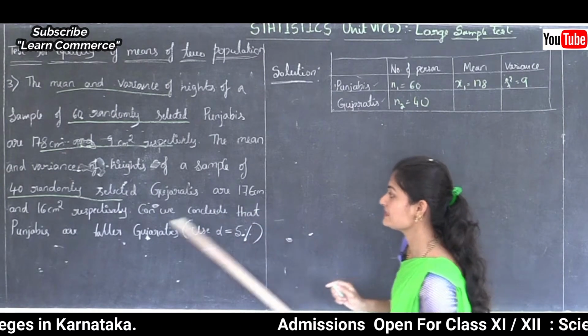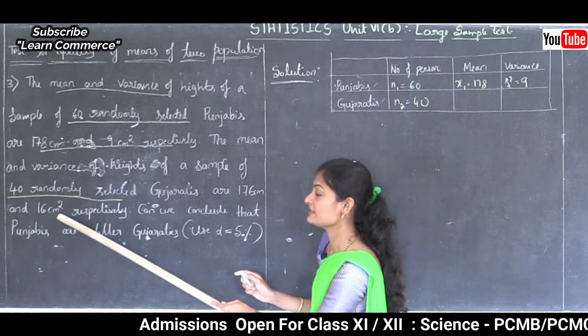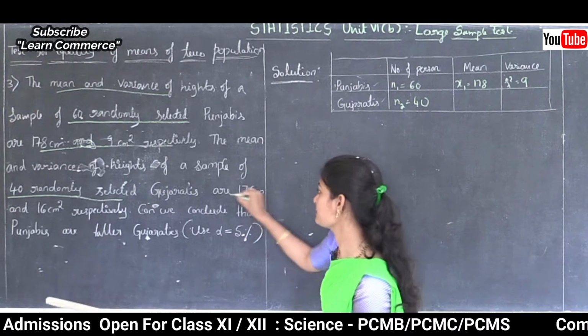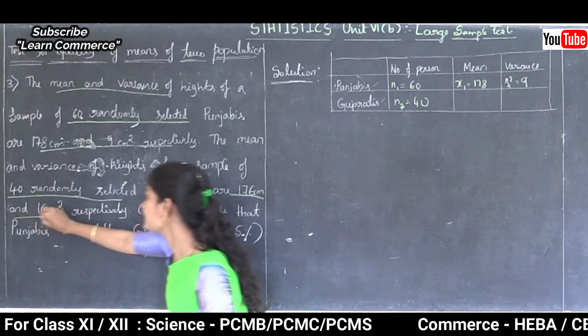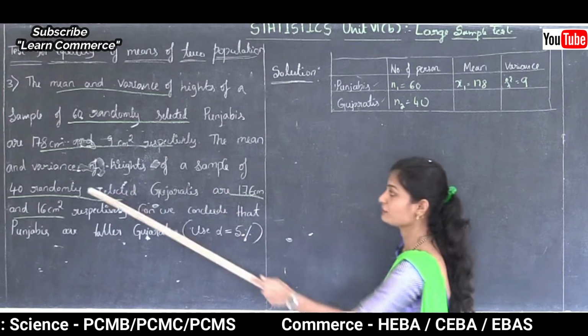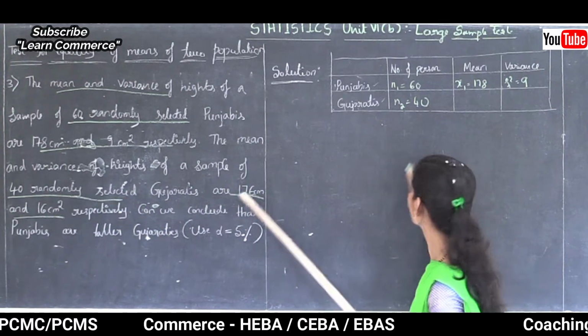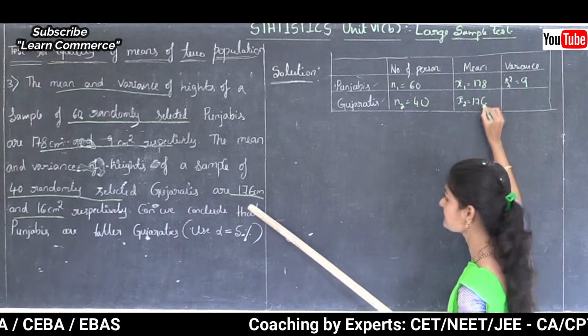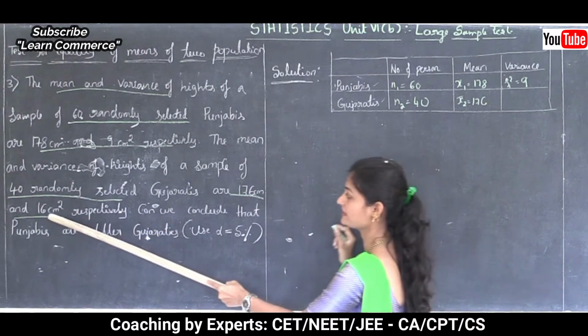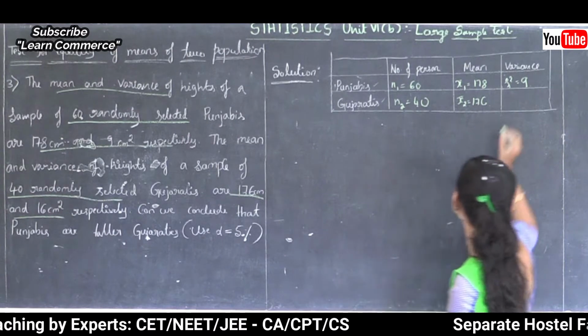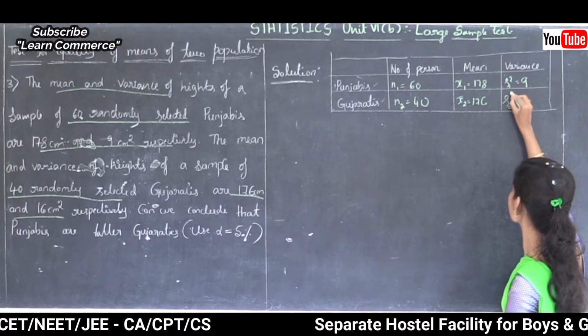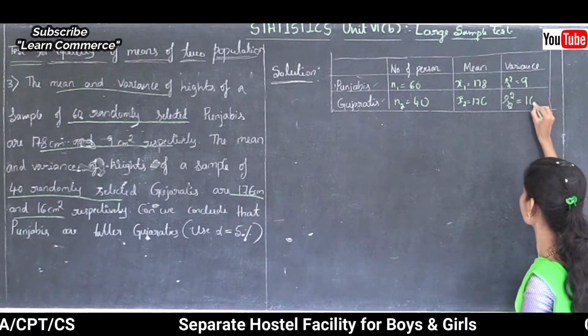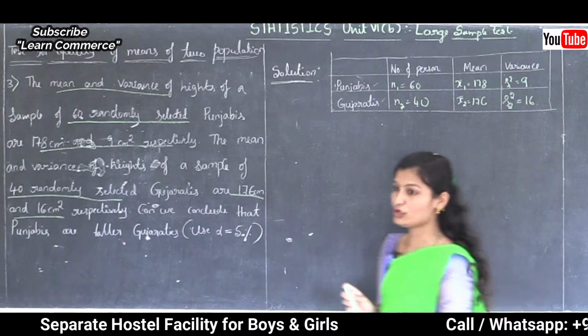They are 176 and 16 cm square respectively, so 176 and 16 are mean and variance. So the mean x bar 2 is 176 and the variance, I will write it as s2 square is 16. So these are the given observations.